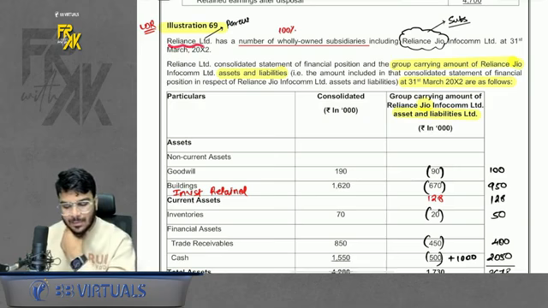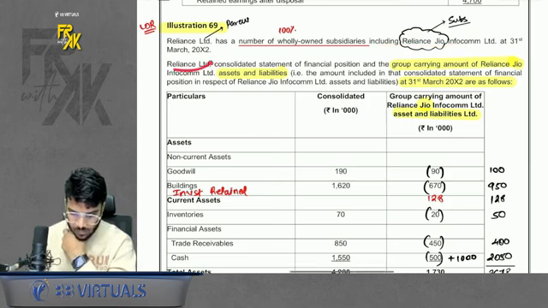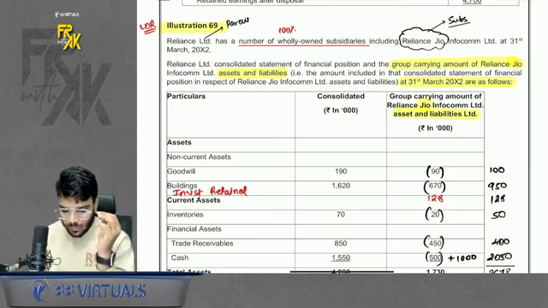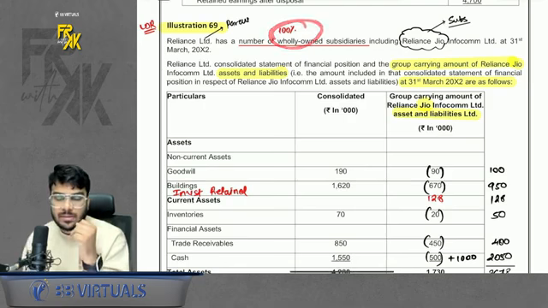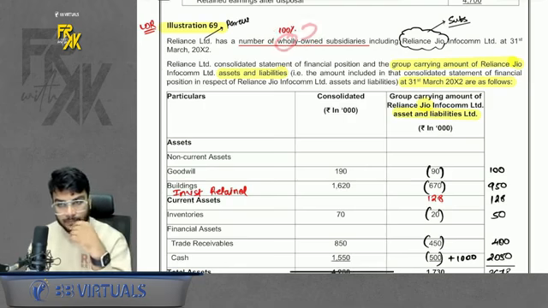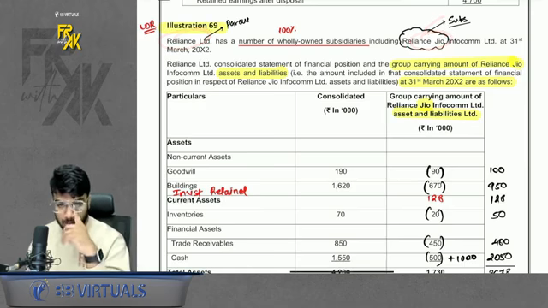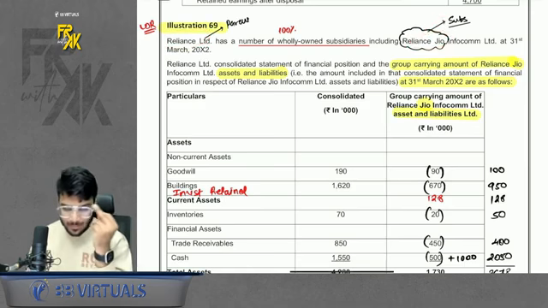It says Reliance Limited has a number of wholly owned subsidiaries, including Reliance Jio Infocomm. What is the meaning of a number of wholly owned subsidiaries? That means it has multiple subsidiaries, and wholly owned means they have 100% share. Reliance is the parent. Reliance Jio is a subsidiary. Simple. Now, how they have given the data, please have a look here.